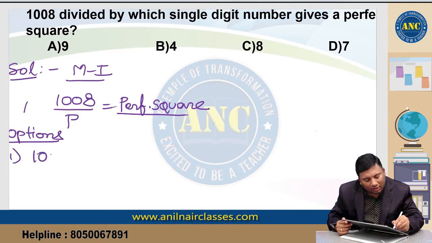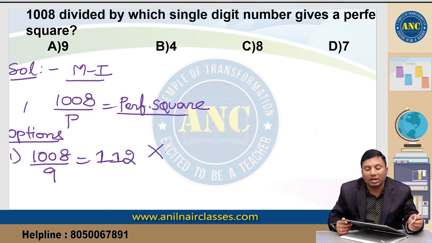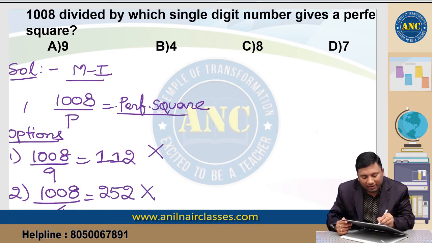first one, 1008 divided by 9, which is nothing but 9 11s are 99, which is 112. 112 is not a perfect square. Why? Because a perfect square never ends with 2, 3, 7 or 8. Suppose it is 1008 divided by 4, which is nothing but 252. 252 is also not a perfect square.